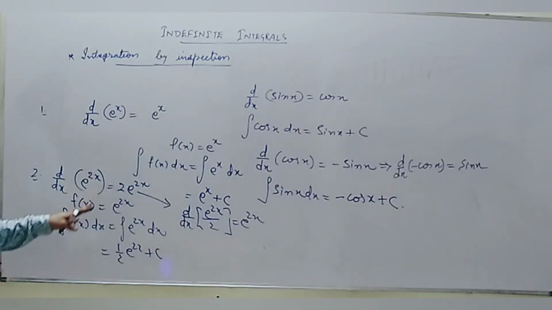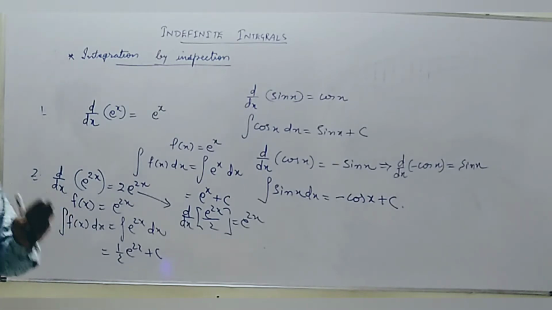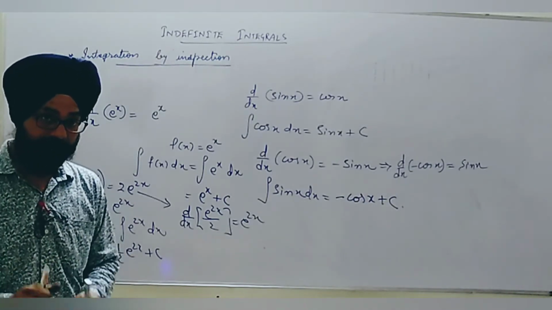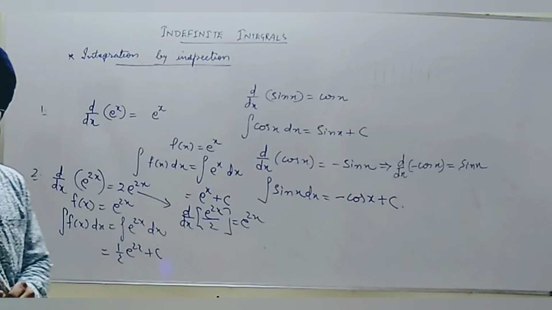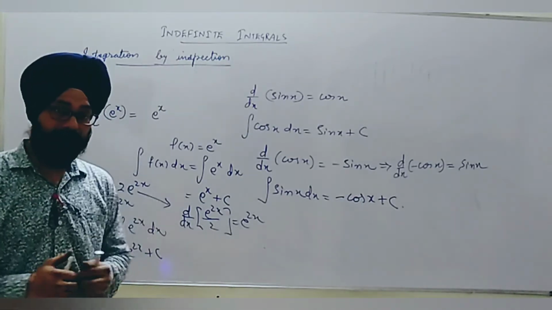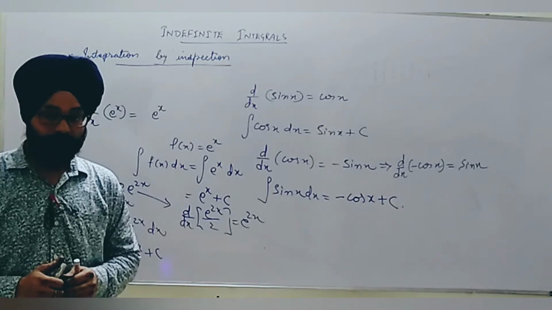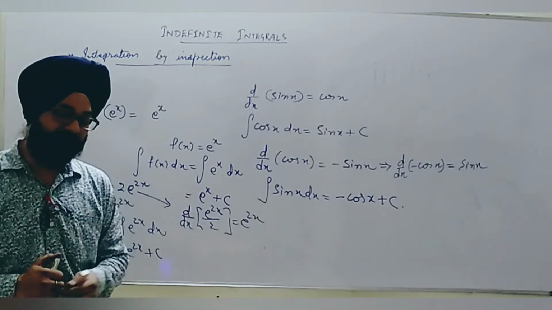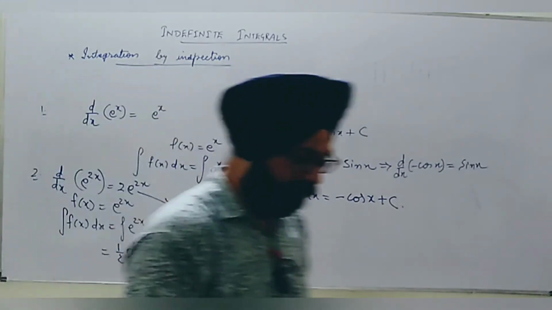So these things we can do by inspection, but within a limit, as I said, within a limit. This is one method which is used to solve basic functions. By the same method, we make the identity formulae of integration. Its list is to be seen. Let's check this now.